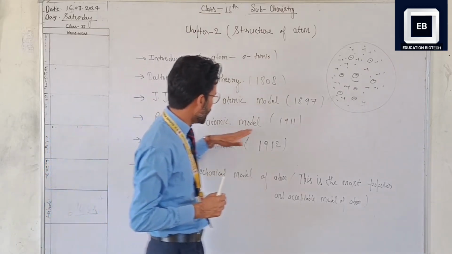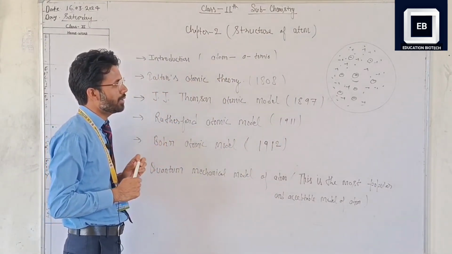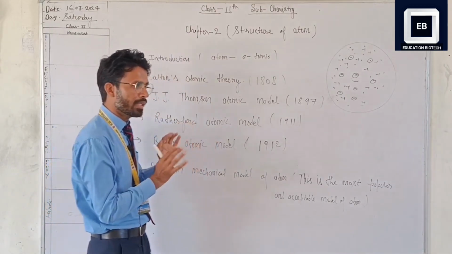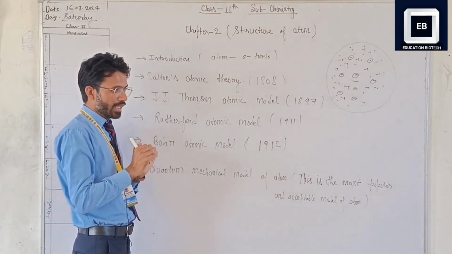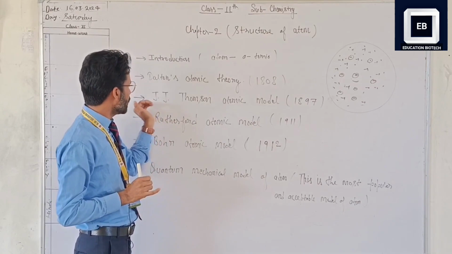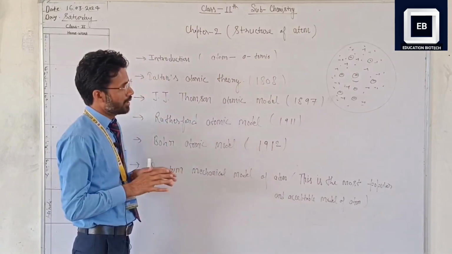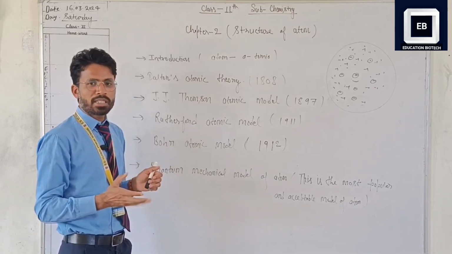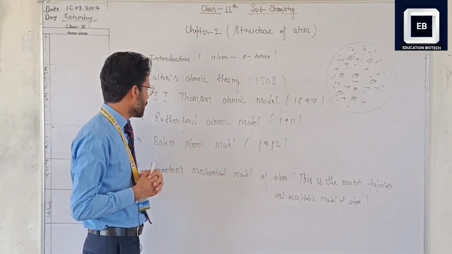After that, the Rutherford atomic model. In the Rutherford atomic model, the alpha scattering experiment was done by Rutherford, and he defined the basic structure of the atom, in which we know about the nucleus, how the electrons are present, and how the atom is neutral. But the limitation of the J.J. Thomson atomic model was that it could not explain the stability of the atom.